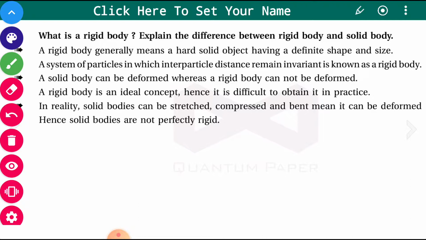Okay, now see, rigid body generally means a hard, solid object having a definite shape and size. A system of particles in which interparticle distance remains invariant. That is very important. Interparticle distances do not change. Then it is called the rigid body.